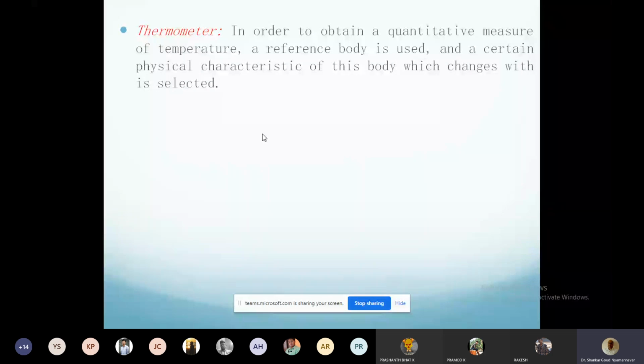You take this thermometer anywhere around the world. For a given temperature, the height of the mercury is the same. It is a one-to-one correspondence. Suppose the height is say 10 millimeter at this temperature. For this temperature, 10 millimeter. For 10 millimeter, this temperature. This is one-to-one correspondence. No two values, right? So such a characteristic we look at.